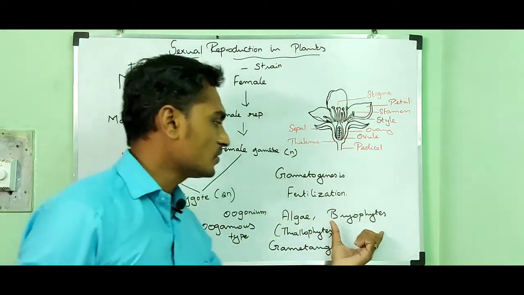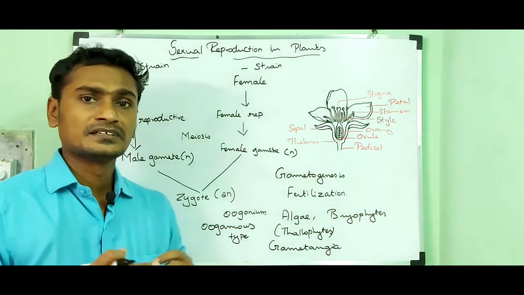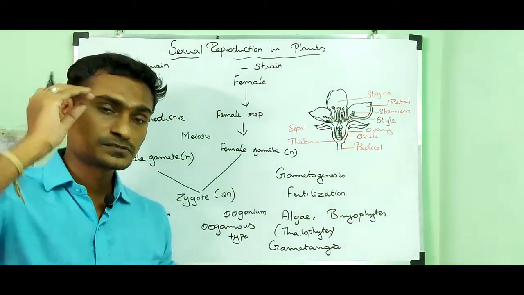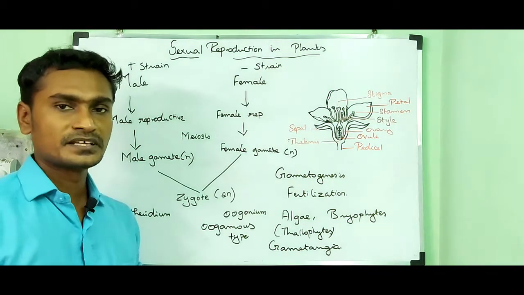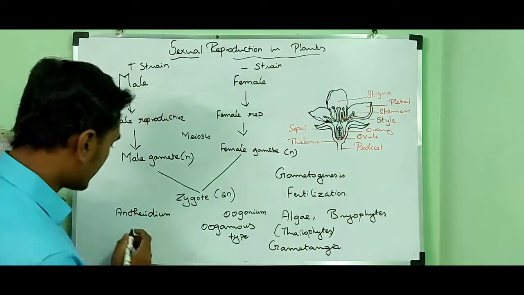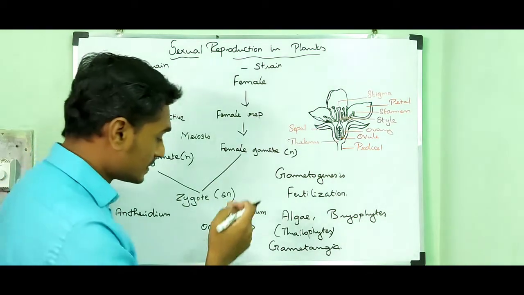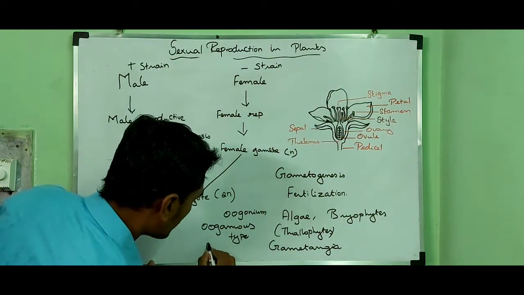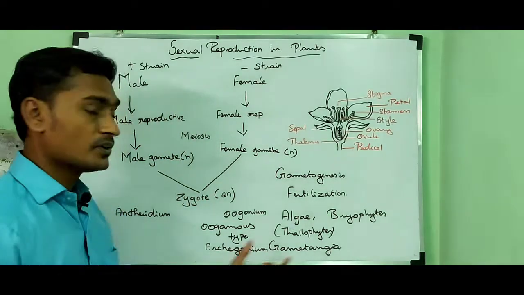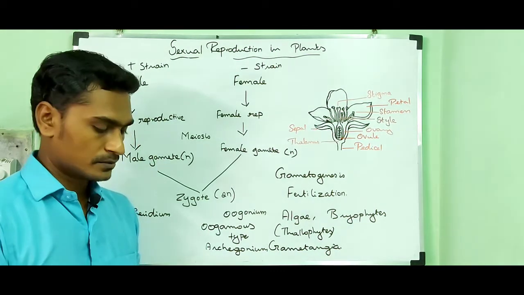In bryophytes, the oogamous type strictly takes place. The male reproductive structures are represented by the name antheridium, while the female reproductive structures are represented by the name archegonium.